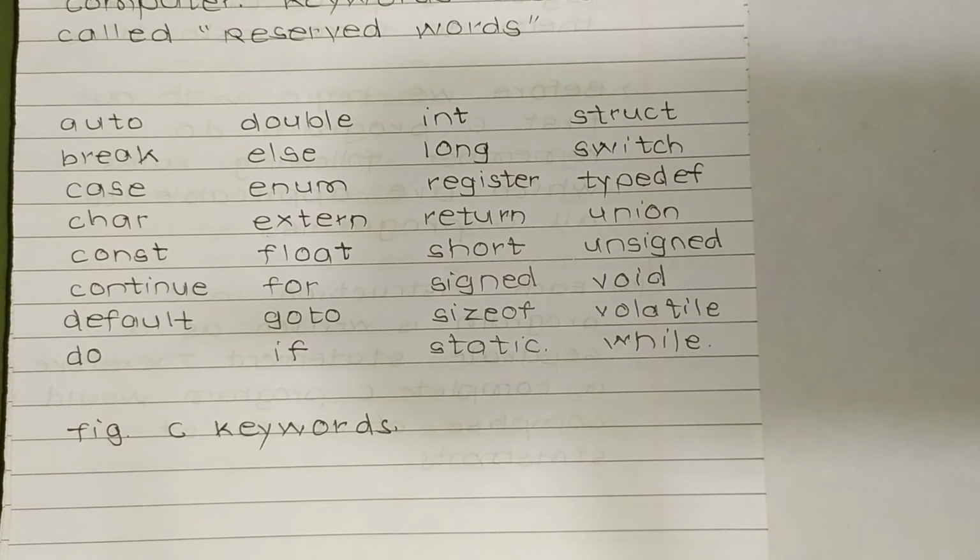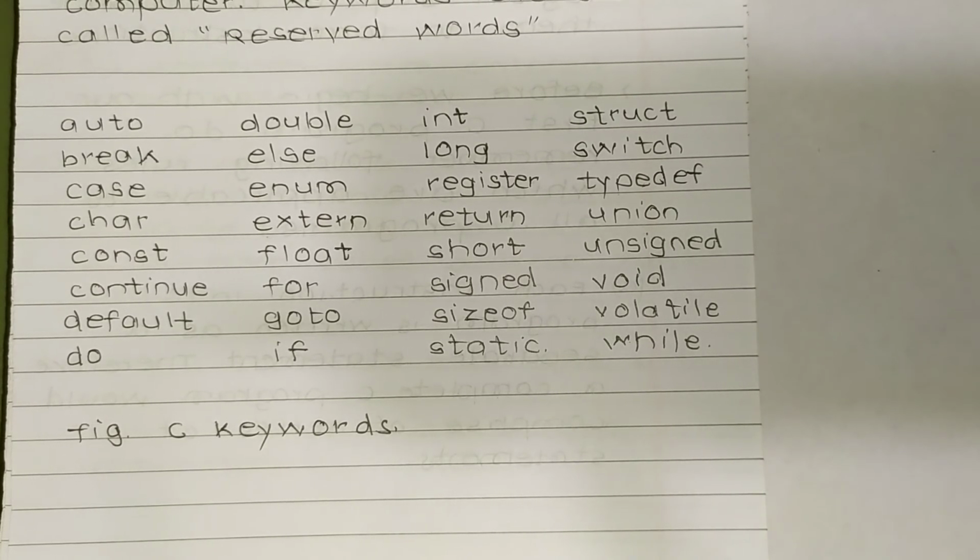First is auto, second is break, third is case, fourth is char. So this is useful for character.